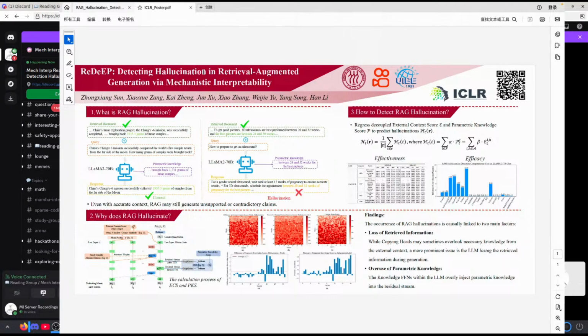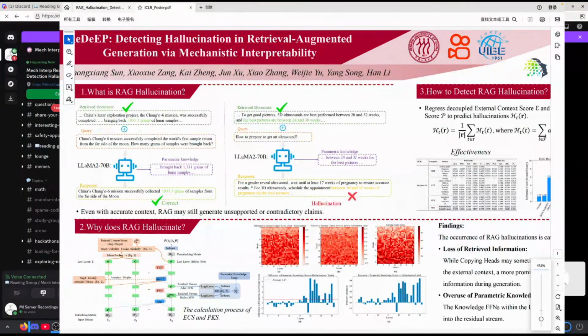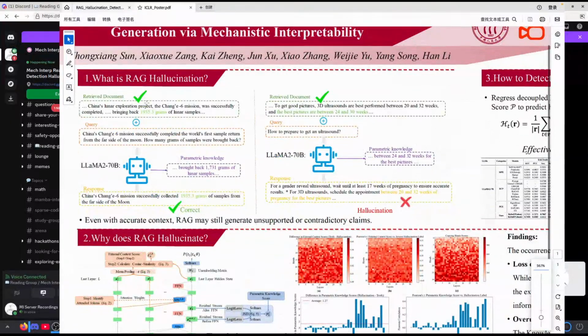At first, it may be confusing, since retrieval-augmented generation is always used to reduce hallucinations. But we find that in some cases, retrieval-augmented generation can also produce hallucinations. First, we can look at a case of this hallucination. So, what is RAG hallucination?